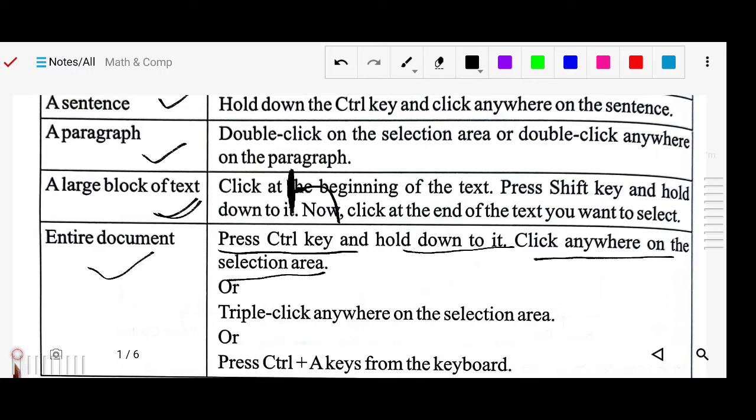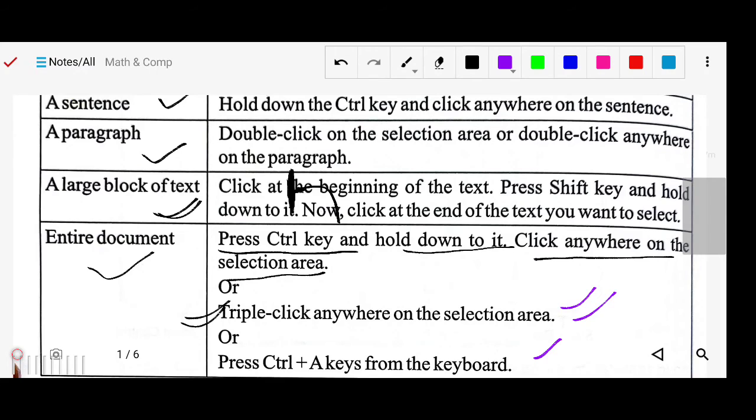Next, triple click anywhere on the selection area. Triple click means you have to click 3 times, so you will be able to select the full document. Or the third method, which I already told, Control plus A, is the shortcut key to select the entire document. Got it? So these are the methods to select a word, sentence, paragraph, large block of text or the entire document.